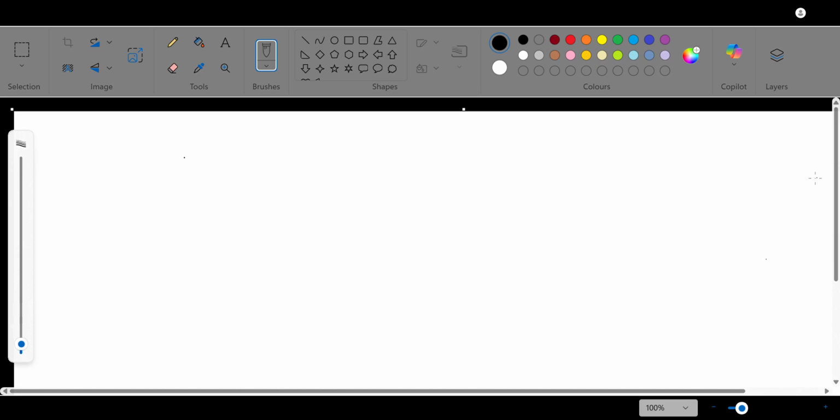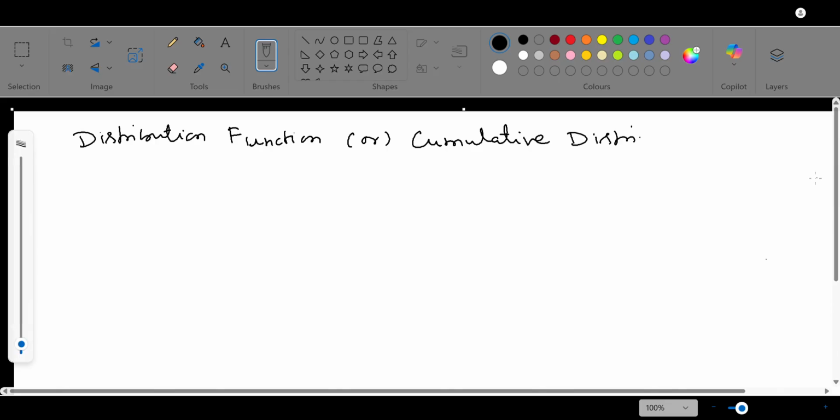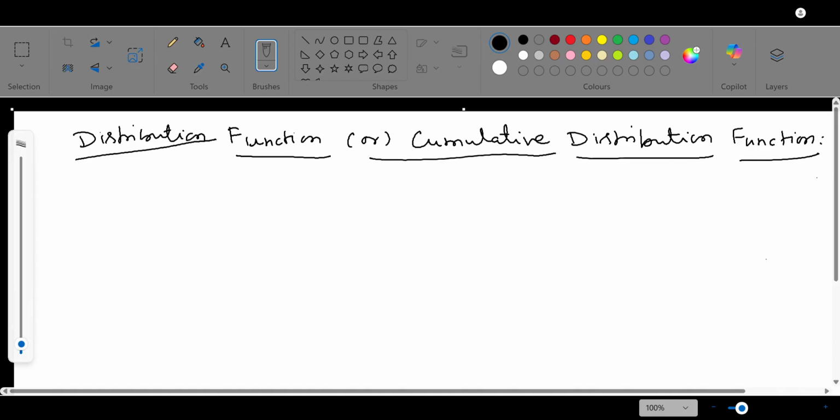Next, the continuation of the previous class. Now we can see the next definition: distribution function, also known as cumulative distribution function. Distribution function or cumulative distribution function.